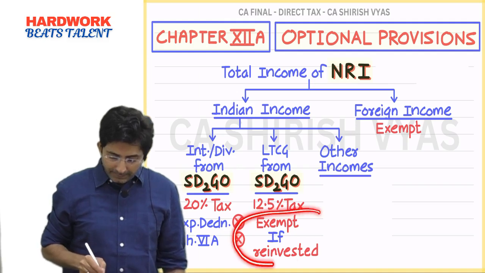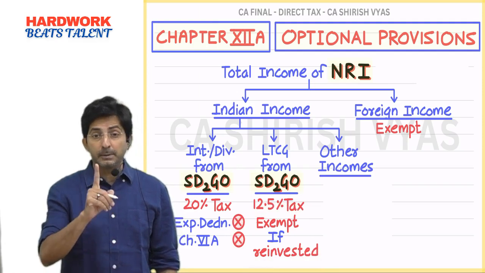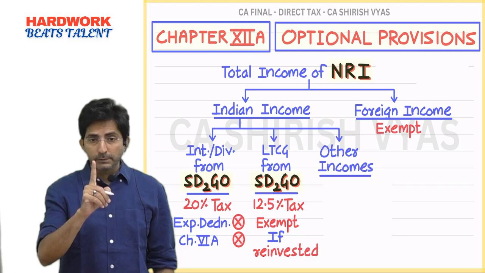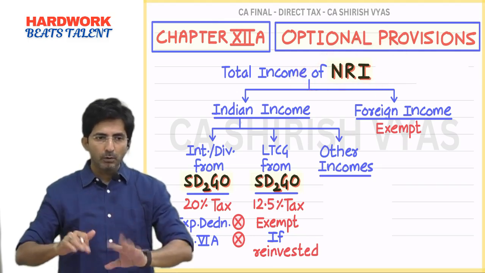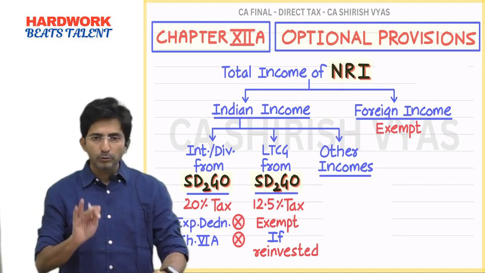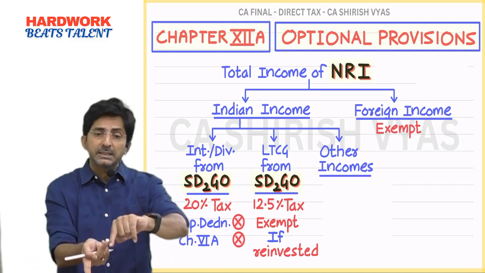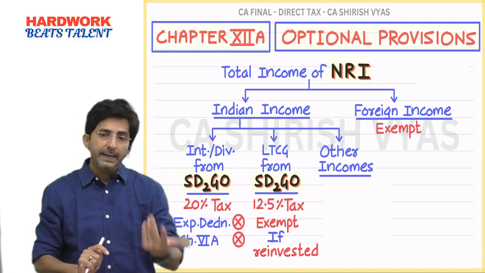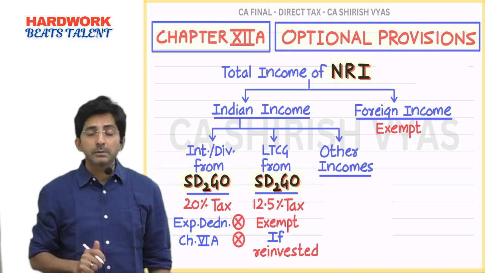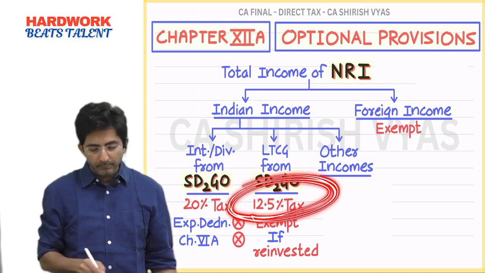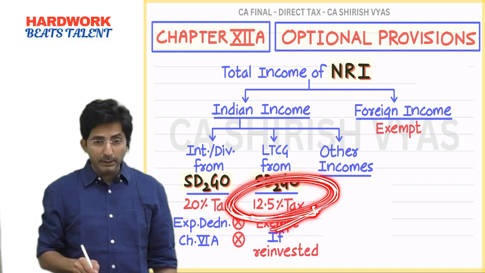Tell me, this exempt if reinvested has a condition. You have to reinvest within 6 months from the date of sale of SARGO. Like, see, an NRI sold one SARGO on 4th June. From 4th June, within 6 months, he has to purchase another SARGO. Then his capital gain will become exempt. But if he says, no, I don't want to reinvest, then sorry, pay 12.5% tax, 12.5% tax. And here you don't get the benefit of STT, huh?